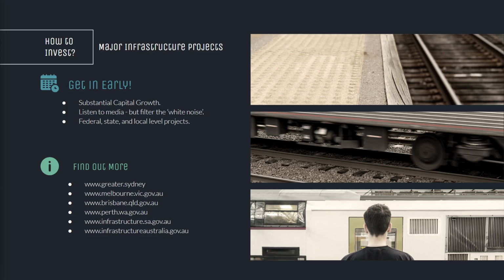And listen to the media. Keep an ear out for these projects, but filter out the white noise. There's a lot of randomness that the media likes to promote and discuss over the radio or on TV. A lot of it is just rubbish. But if you look at federal, state, and local level projects and check out government websites on the infrastructure being developed in the state, across the nation, or in the local council, local region, then you'll have a much clearer picture as to what is actually happening with these projects and what the blueprint is for laying out these regions.